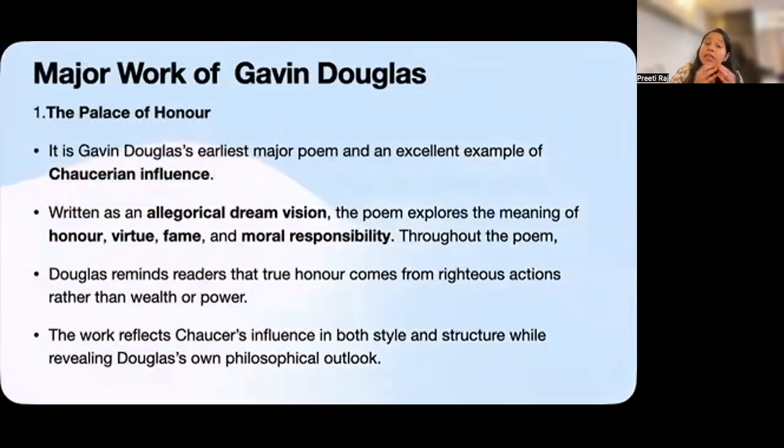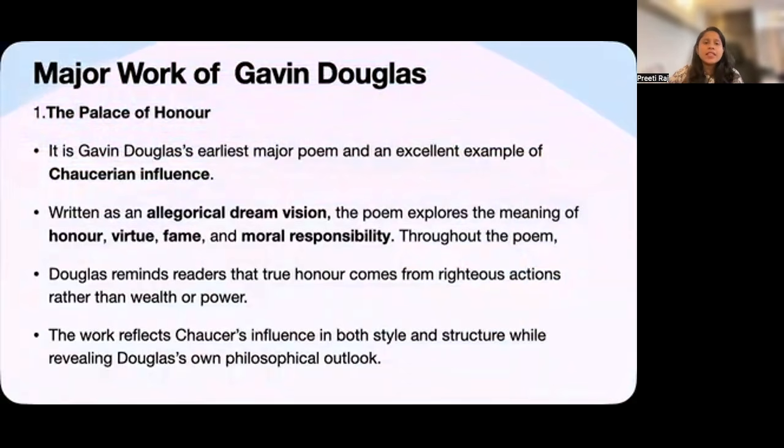What does it actually mean to be honorable? Is honor simply having wealth? Is it having a powerful position? Is it becoming very famous? Or is true honor something much deeper? Through the poem, Douglas explores ideas such as honor, virtue, fame, and moral responsibility, and suggests that genuine honor does not simply come from wealth or worldly power. Instead, it must be connected with virtue and righteous conduct.